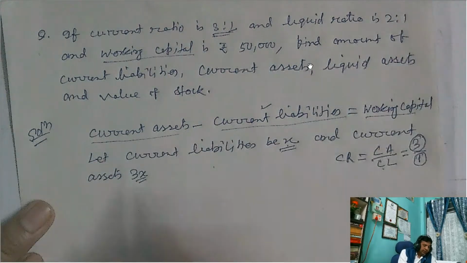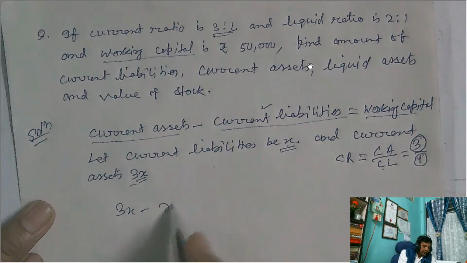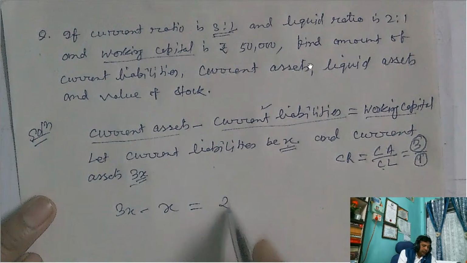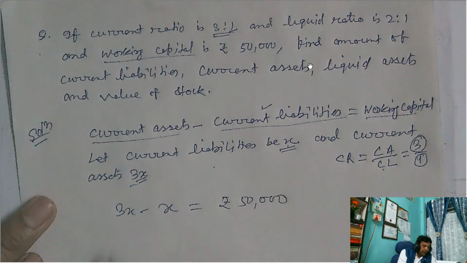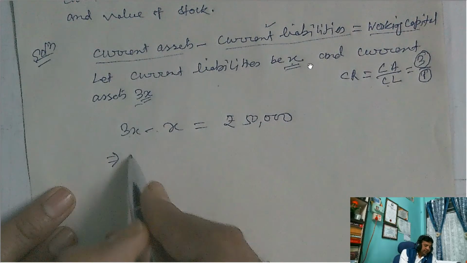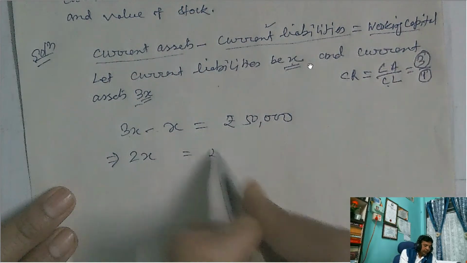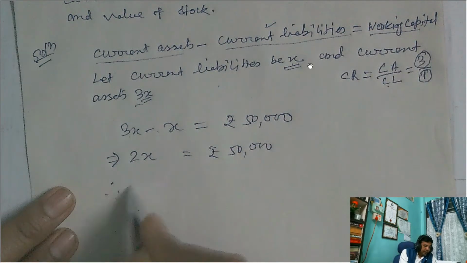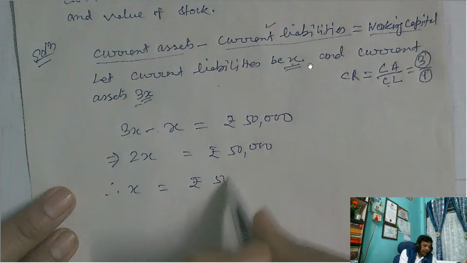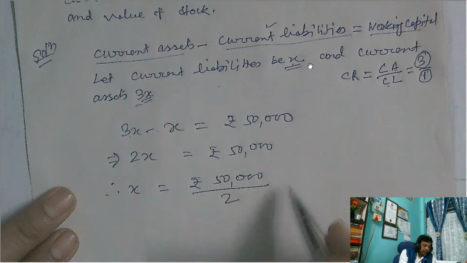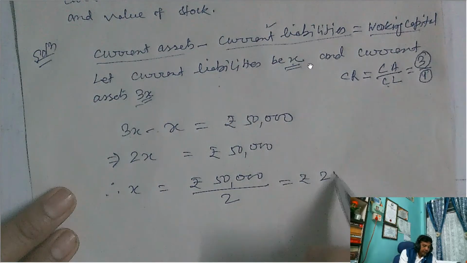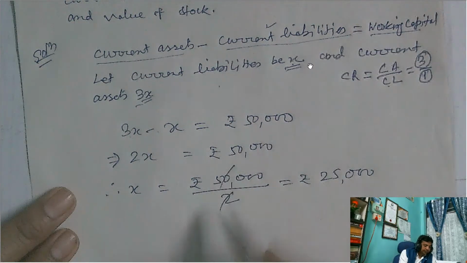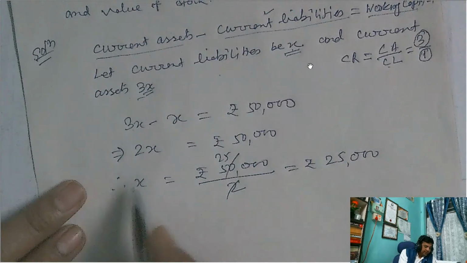Now putting this in the formula, current assets minus current liabilities equals working capital. Current assets we assumed 3X and current liabilities X, and working capital given in the question is rupees 50,000. Since it is an equation, solve it. So 3X minus X, 2X equals rupees 50,000. Therefore X equals rupees 50,000 divided by 2, so it is rupees 25,000.